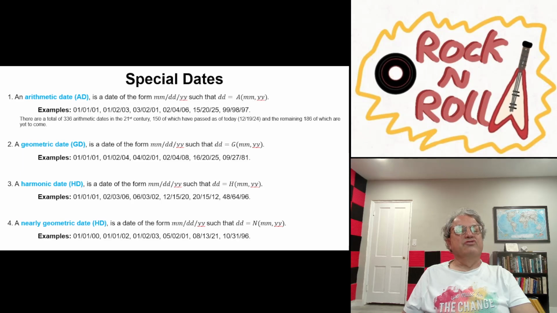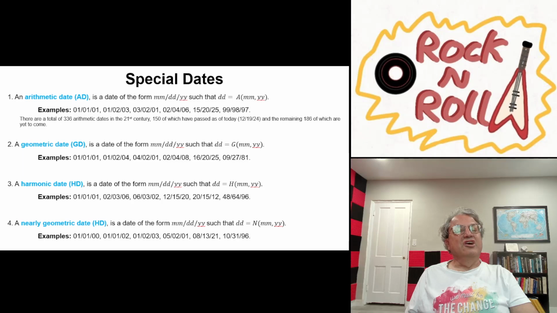So is February 4th, 2008. The 16th, no, I made another mistake here. There's no 16th month. Sorry about that. But September 27th, 2081, will be a geometric date. That's one in the future. That one I did get right.